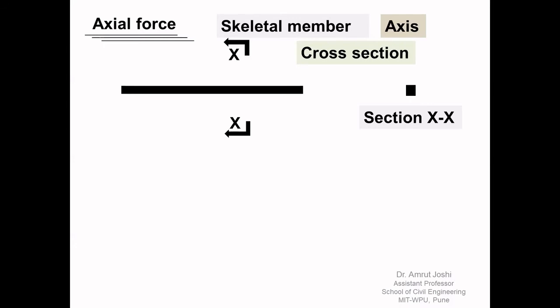With this definition, now let us try and understand what we mean by axial force. As the name suggests, this force must be along the axis. So I will apply some loads on this member. Let us say this member is subjected to three point loads, 100 kilonewton, 140 kilonewton and 40 kilonewton as shown. As you can observe, the algebraic sum of all the forces in the horizontal direction is 0. 100 minus 140 plus 40 is 0. Therefore, this member is in equilibrium.